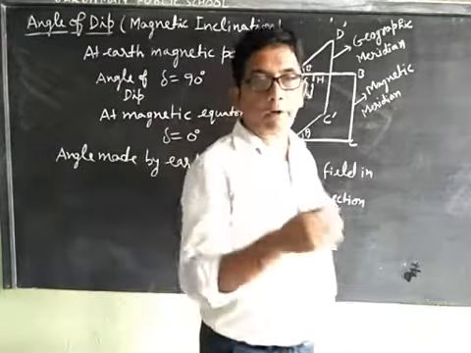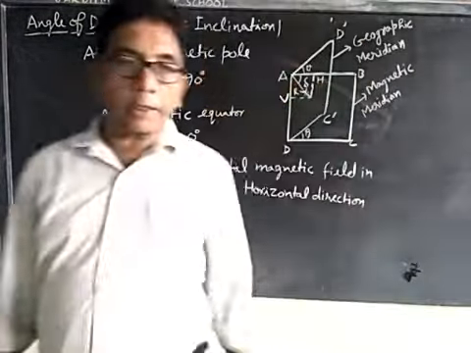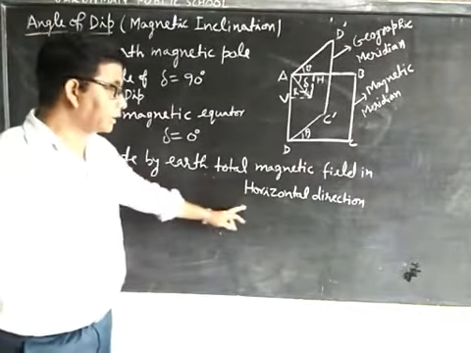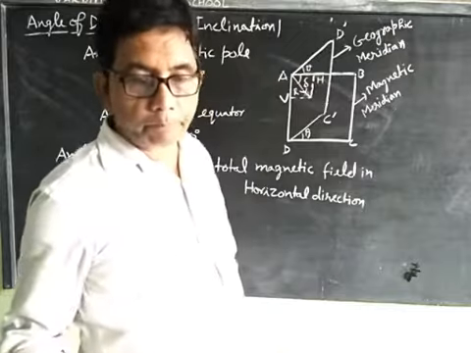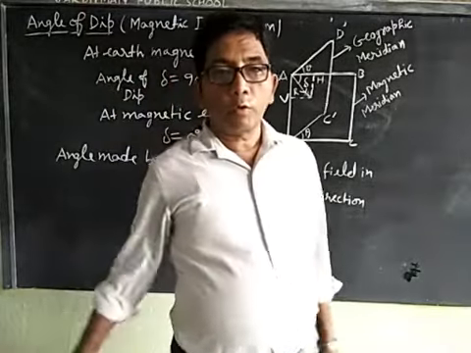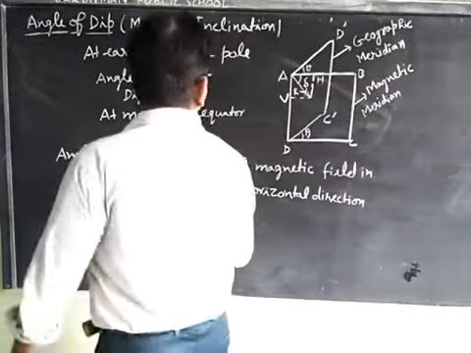In very short form we can say the angle made by Earth's total magnetic field with the horizontal direction is known as the angle of dip. Now we will discuss what is geographic axis.